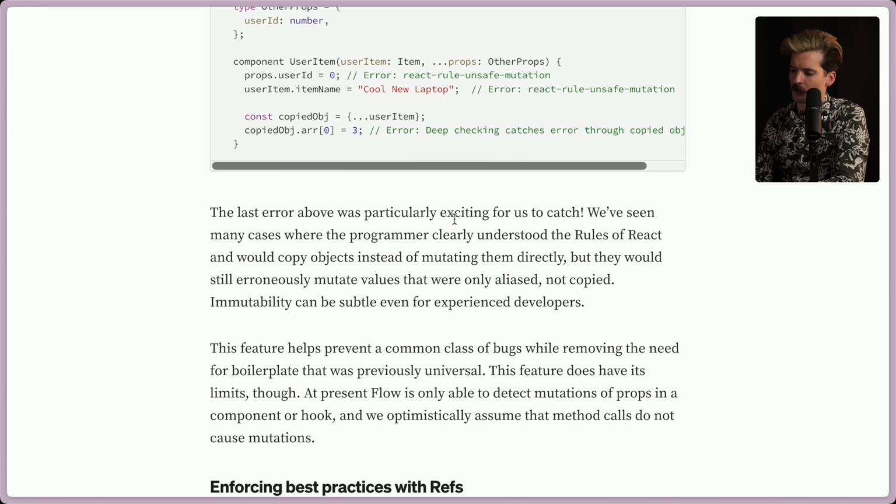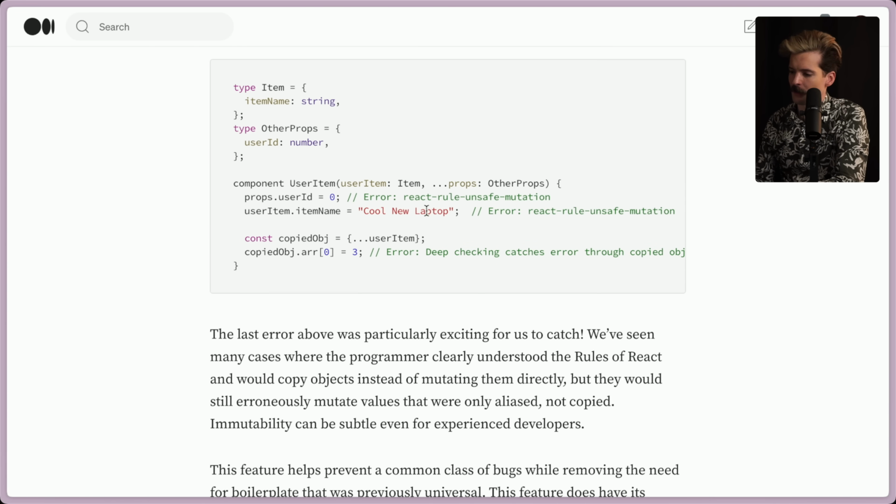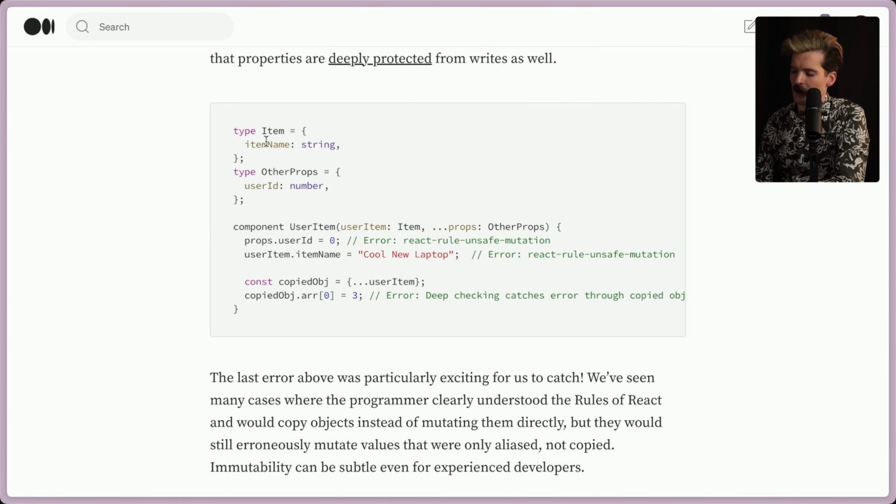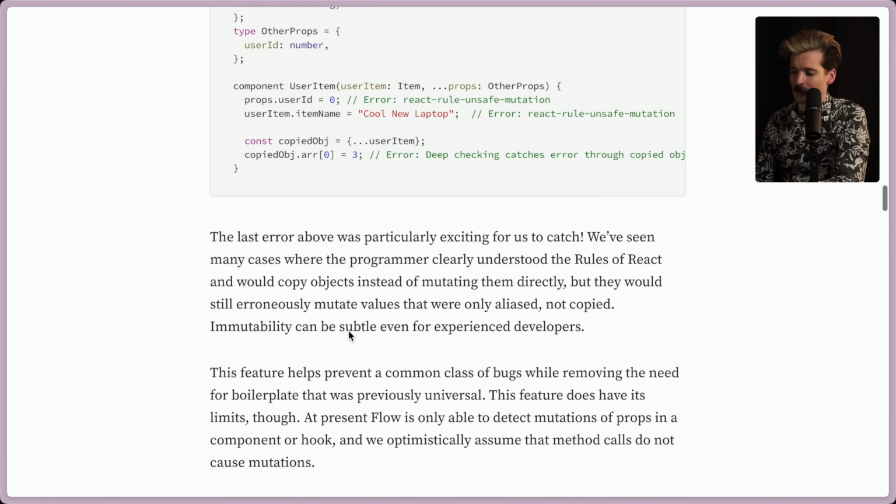The last error above was particularly exciting for us to catch. We've seen many cases where the programmer clearly understood the rules of React and would copy objects instead of mutating them directly, but they would still erroneously mutate values that were only aliased, not copied. Immutability can be subtle, even for experienced devs. Yeah. So in this example, the user item of type item, when we dump like this, it's still referencing the old values. So if we were to try and change things there, that could hit the reference value instead.